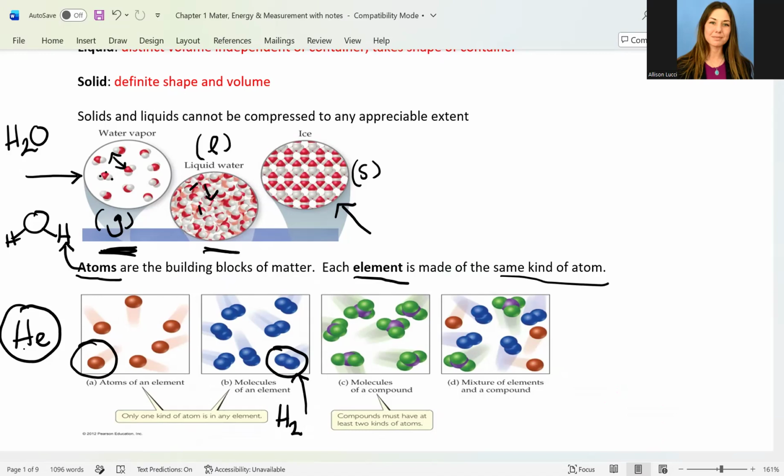So note that there's different representations of matter shown here. In the third image, we see two different colors. So this is now a compound where we have two different types of atoms formed in a molecule form. And then last but not least, we see over here all the way to the right, a mixture of monoatomic elements, diatomic elements, molecules like H2, and then we have those compounds. So this would imply a mixture.